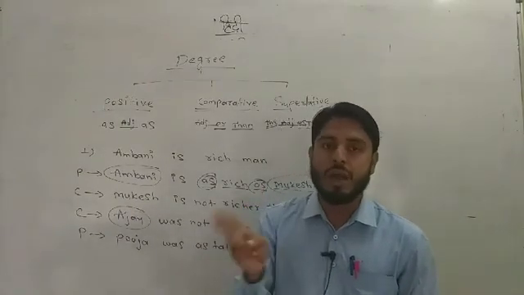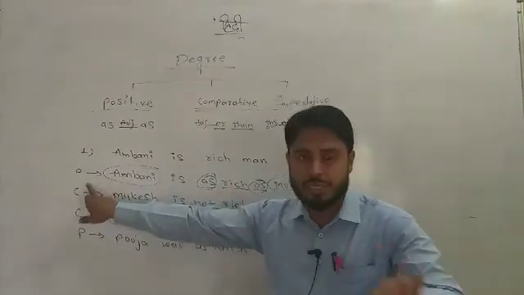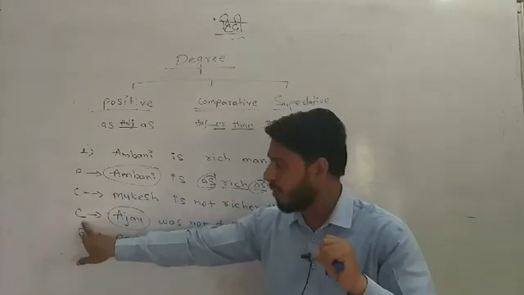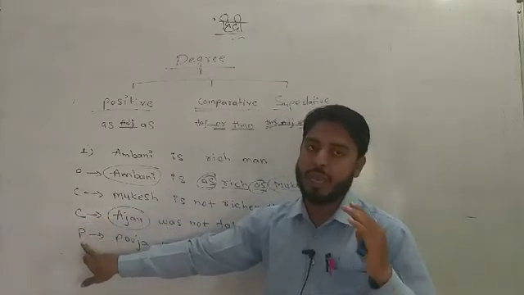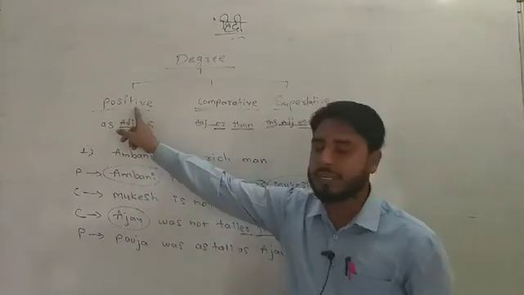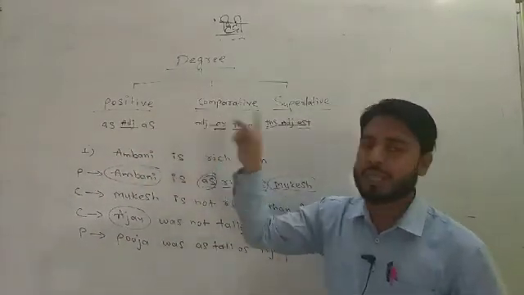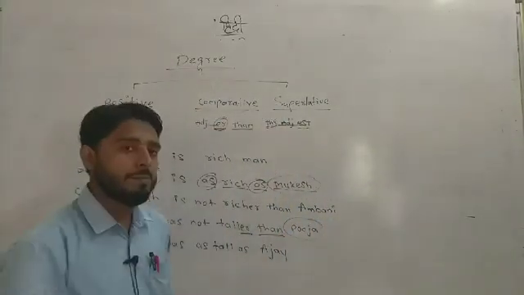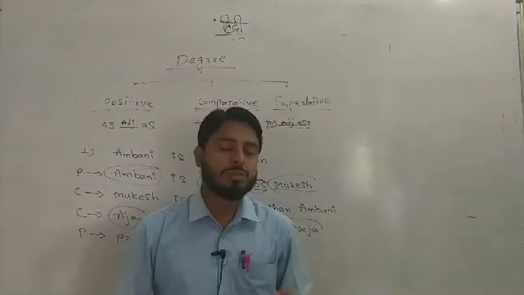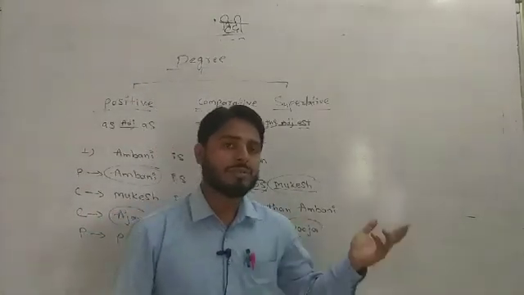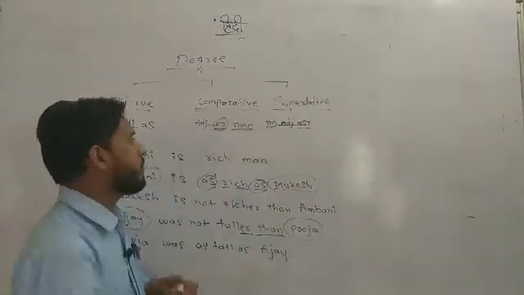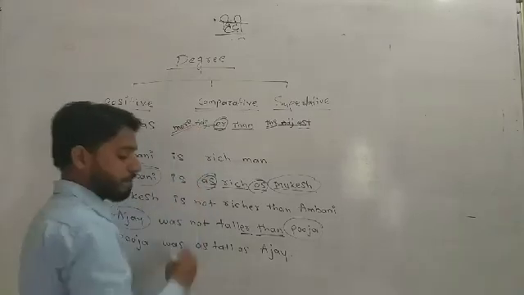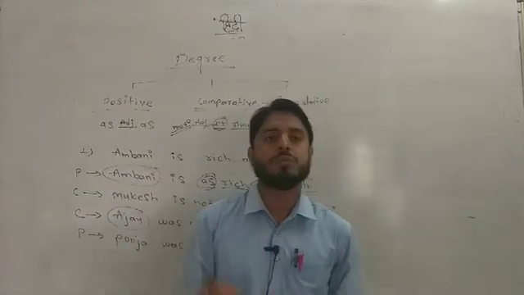So for two-person degree, how can we change it? If the positive degree is given, we have the option to change it into comparative. If comparative is given, we have the option only to convert it into positive degree. Okay, and how can we use it? We all know the rules of positive degree and comparative degree. Remember one thing more, guys. In place of "er", with some adjectives we do not use "er". In place of this "er" we will use "more" before the adjective.